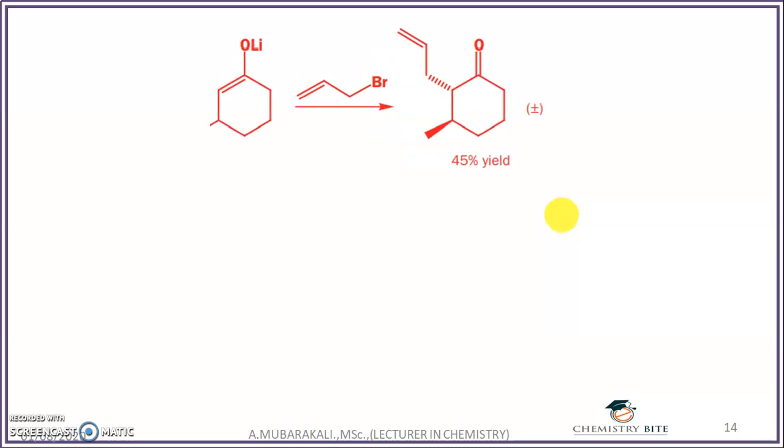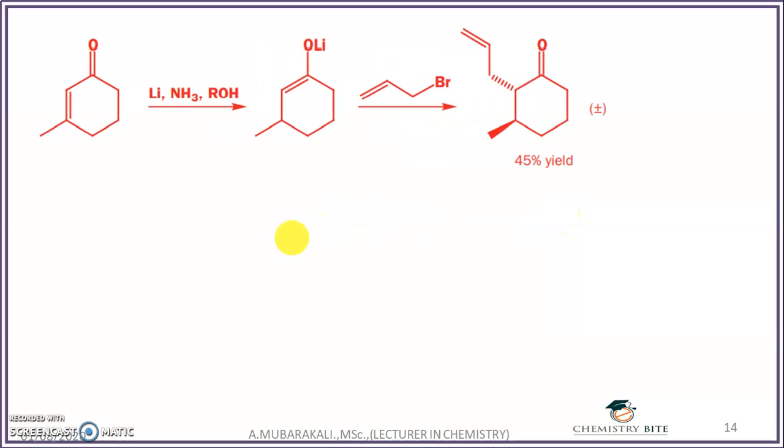For example, if you are reacting a cyclohexanone alpha beta unsaturated compound like this, where the methyl is on the beta carbon atom. So here this methyl is on the plane. When I react this with the Birch reagent, first I will get the enolate like this. Second, I react with allyl bromide. So where the allyl bromide reacts, the position of the allyl and the position of the methyl should be of opposite stereochemistry.